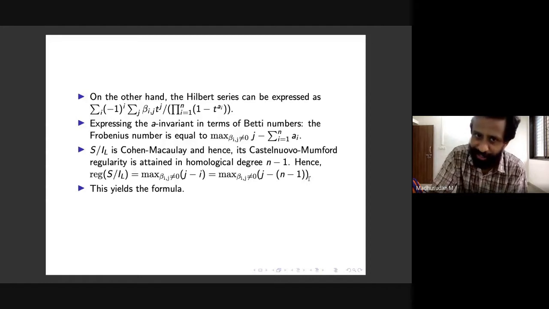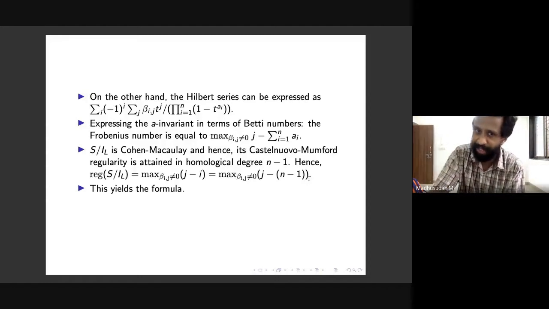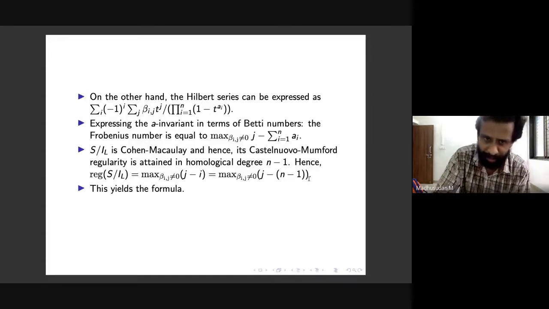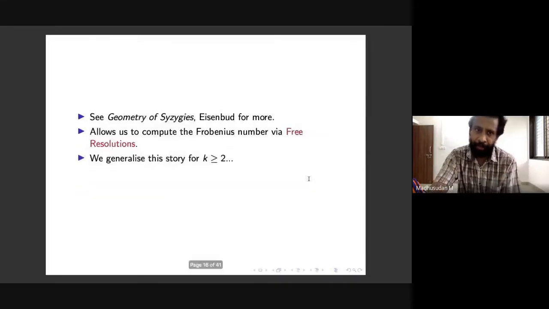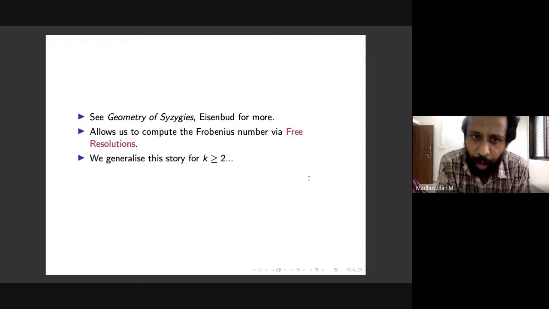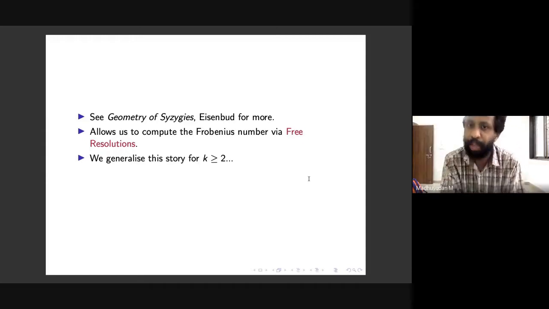So it involves some nice things: the Hilbert series, then using Cohen-Macaulayness, and then using the formula for Betti numbers and so on. So it involves some nice ingredients from commutative algebra. This is the point I wanted to make. For more on Castelnuovo-Mumford regularity, I refer to this book by Eisenbud on the geometry of syzygies.